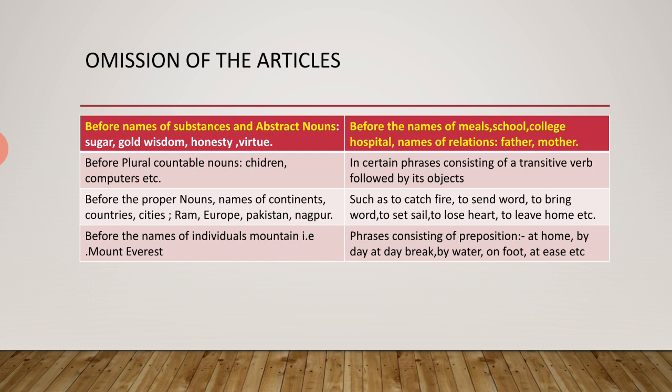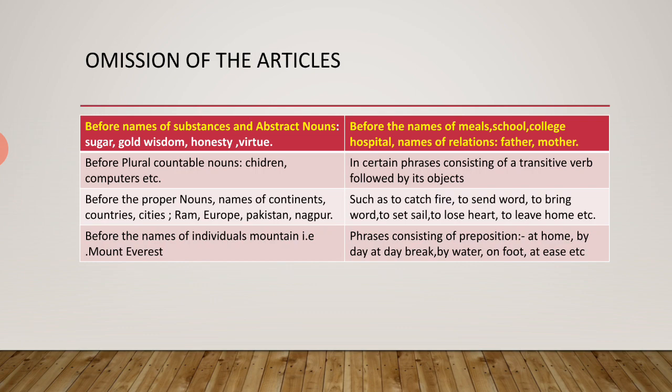Children, you can write it. Okay, correct it, sorry. Children, that is the plural common noun. Computers, that is the plural common noun. There is no need to use the article "the" if you go for using plural. Okay, next, before the proper noun.